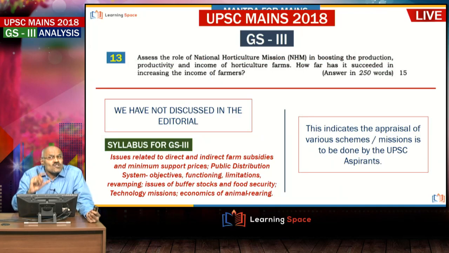Then National Horticulture Mission, here you see, when such types of missions are becoming 5-year-old, 3-year-old, 10-year-old, then a question is expected in UPSC. This we have not discussed in the editorial.